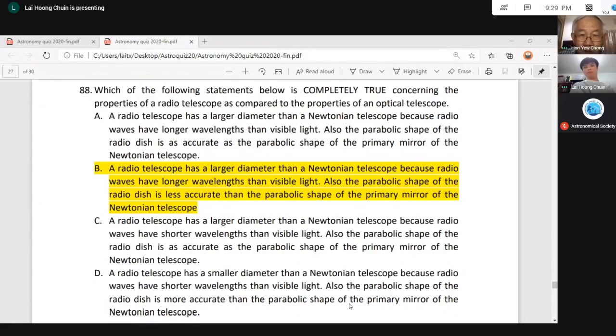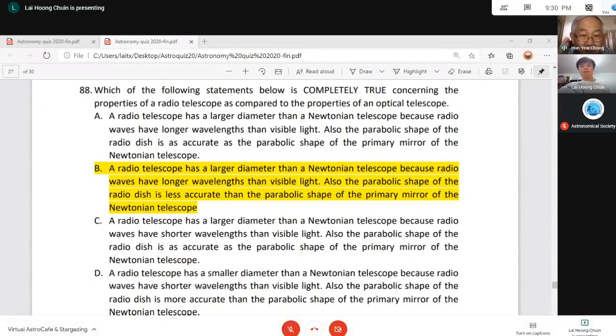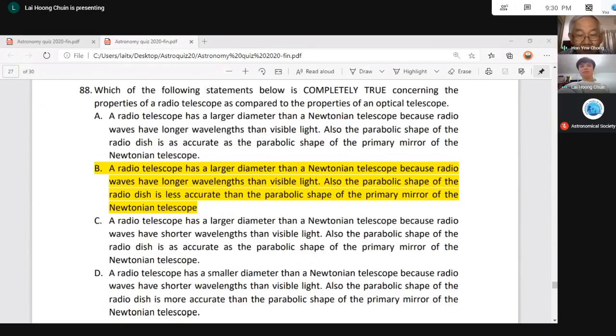All right. So then the parabolic shape of the radio dish is less accurate than the parabolic shape of the primary mirror of the Newton telescope. So many of the radio telescope dishes are parabolic. And the primary mirror of the optical telescope, the Newton telescope, is also a parabola. But because the wavelength of radio waves is very long, you need not have a very accurate parabolic shape for the radio telescope.